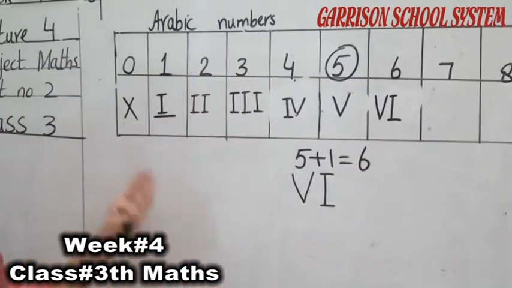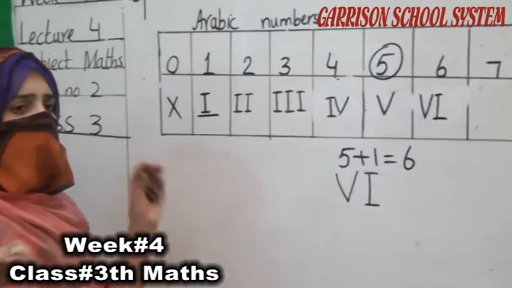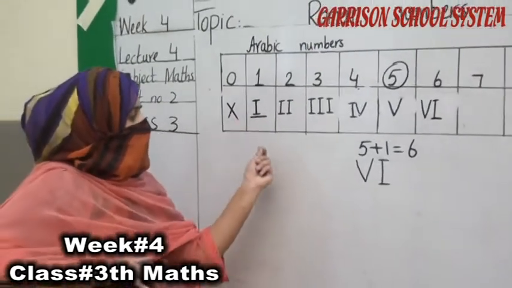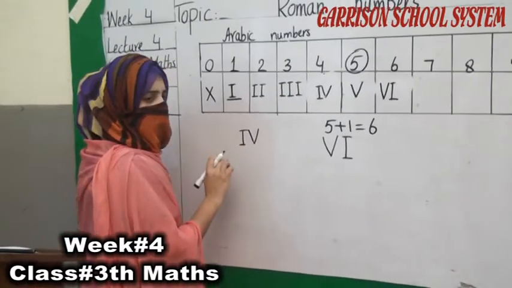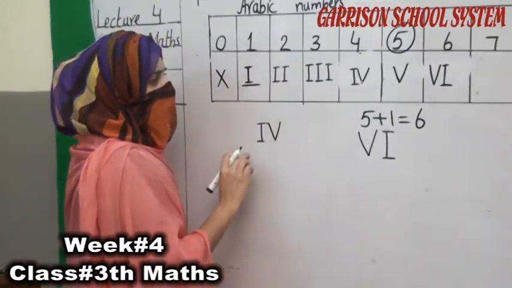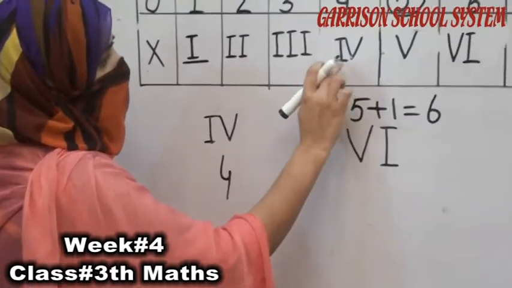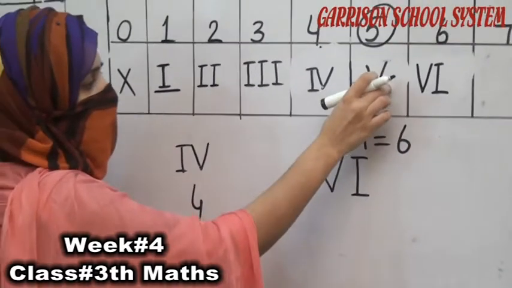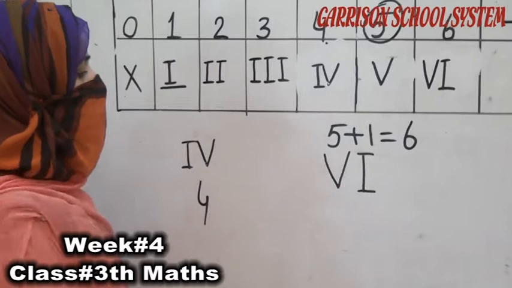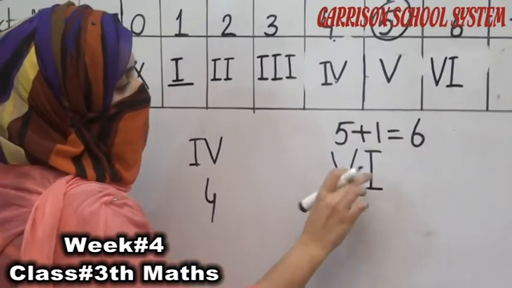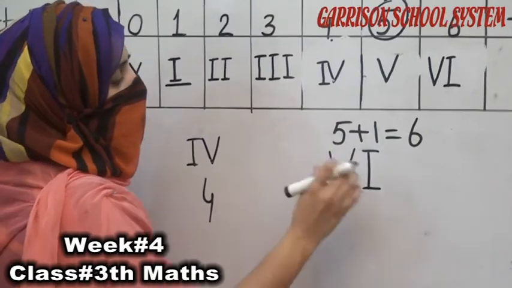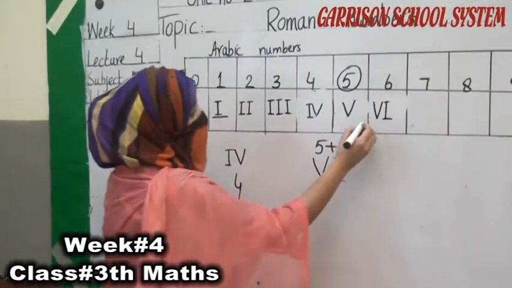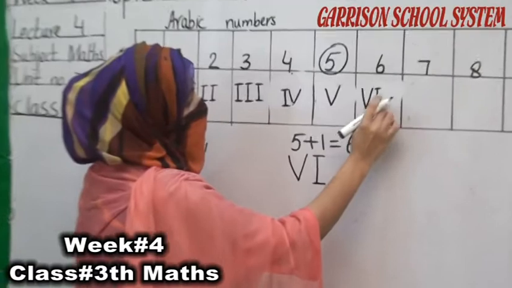If we write the smaller number at the left side of the bigger number, it will subtract and the answer will be 4, so we write IV. If we write any smaller number at the right side of the bigger number, the answer will be add. When we add, 5 plus 1 is equal to 6.